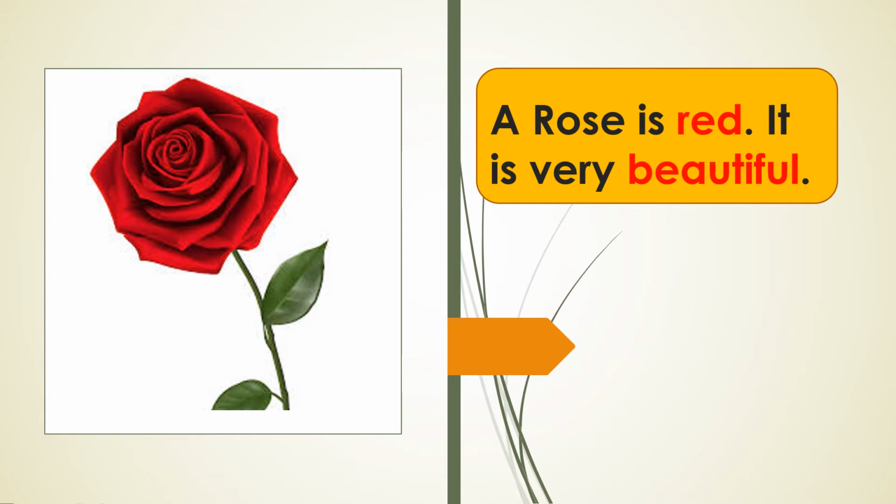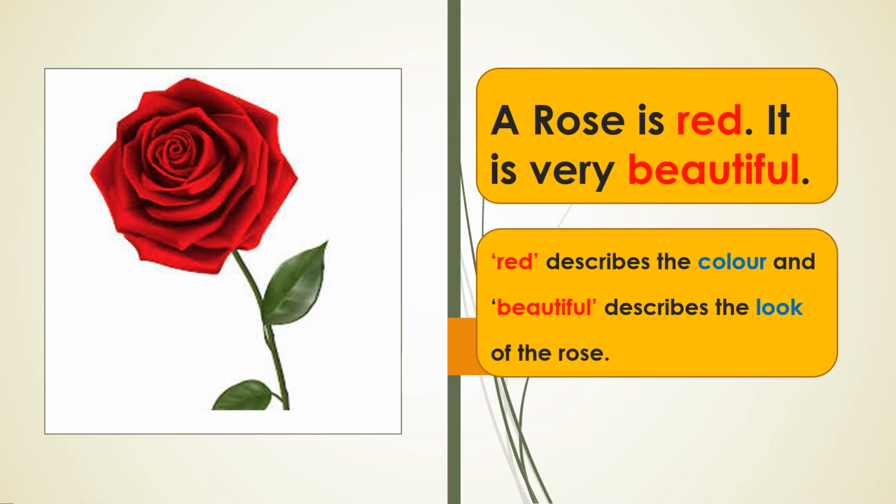It is very beautiful. So in this, tell me which are the describing words? Red, beautiful. The word red describes the color, whereas the word beautiful describes the look of the rose.